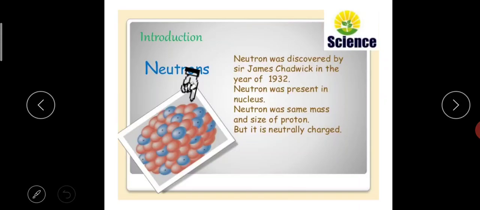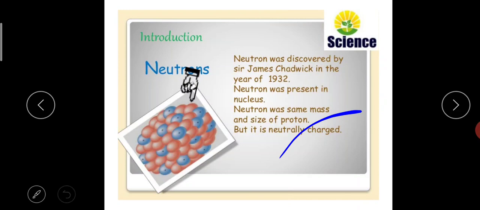Next, we are going to see the discovery of the neutron. In 1932, James Chadwick exposed alpha particles and saw the emission of particles with the same mass as protons. Where are the neutrons present? They were present in the nucleus. So the neutron has the same mass and size as the proton itself. They are neutrally charged.